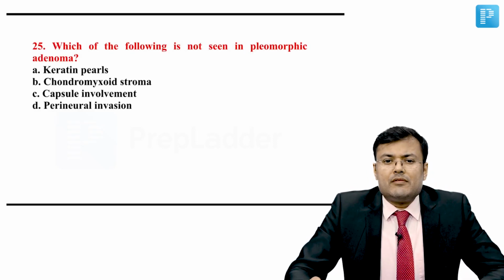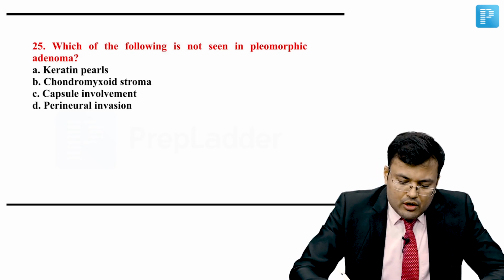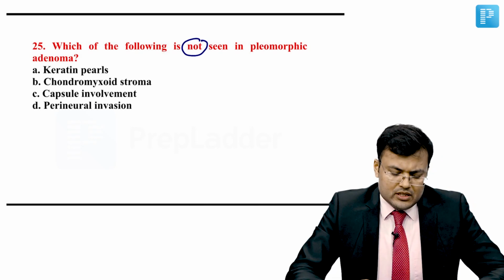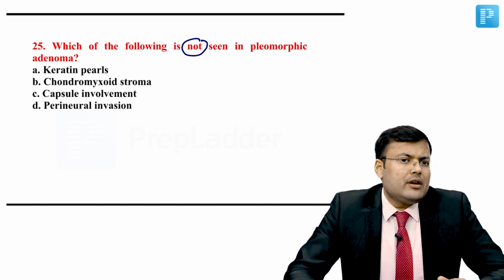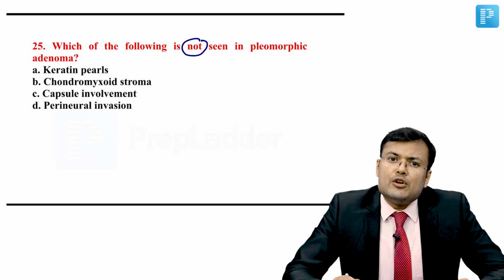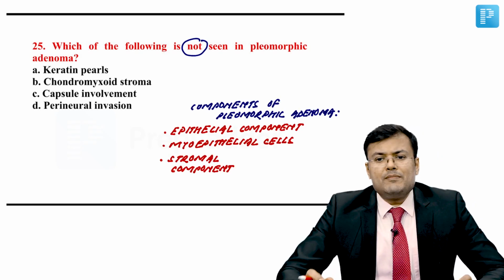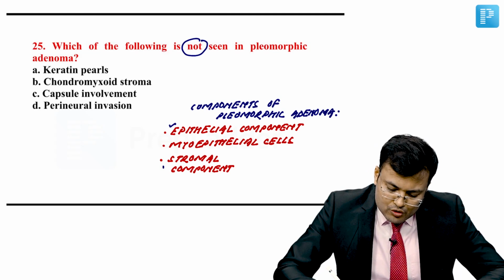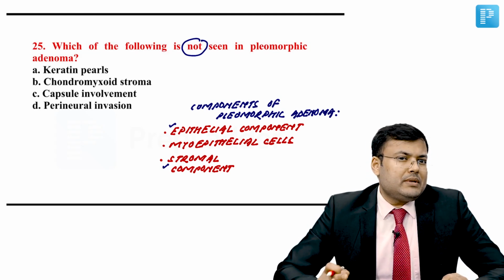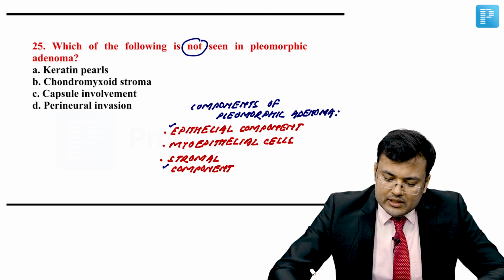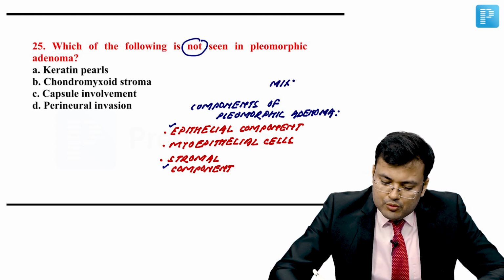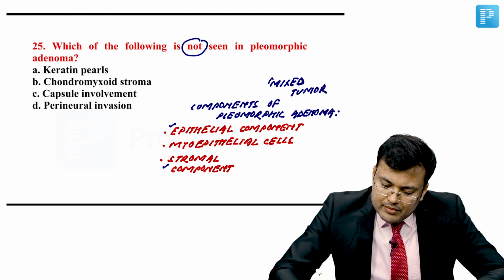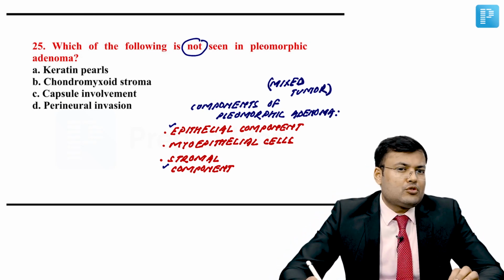Question number 25. Which of the following is not seen in pleomorphic adenoma? Right? This question is related to pathology. So see, what are the components of pleomorphic adenoma? So there is epithelial component as well as stromal component. Since there is both epithelial and stromal component, what is the other name? It is also known as mixed tumor. This is also known as mixed tumor because it is having epithelial as well as stromal component.